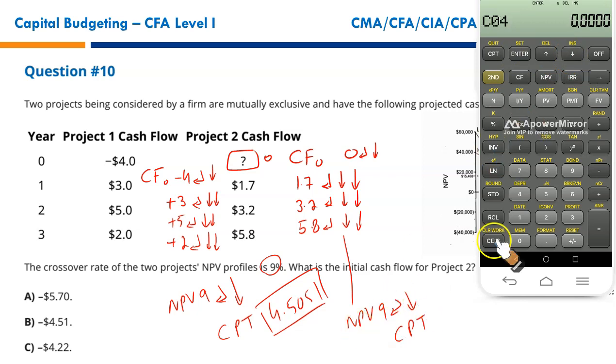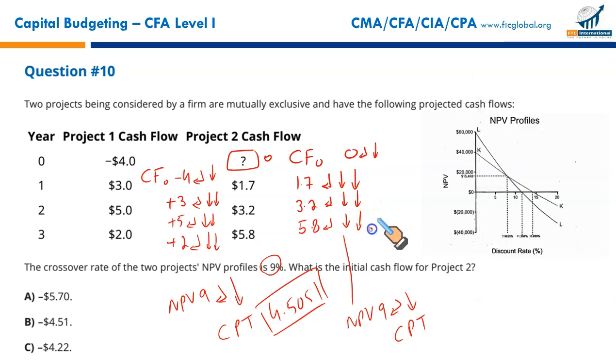all entered. NPV, you need to provide the crossover rate given, 9, enter, down arrow key for the next line, and CPT. It's 8.7317. Now this is interesting.